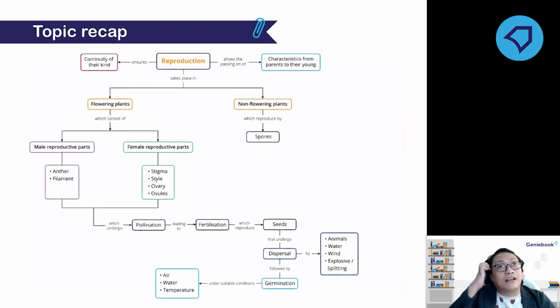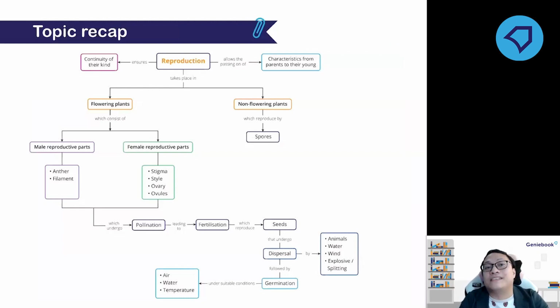So to recap just now, I asked about the condition of the germination, right? Then what is the purpose of seed dispersal? Is seed dispersal for ensuring the continuity of its own kind? Is that the answer? Is reproduction, is seed dispersal ensuring the continuity of its own kind? So what do you think?